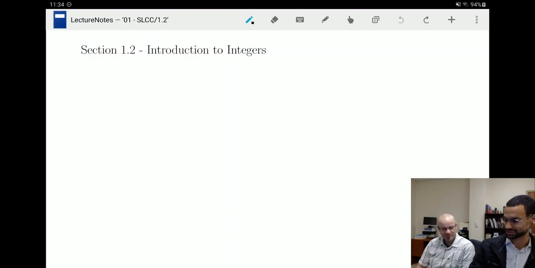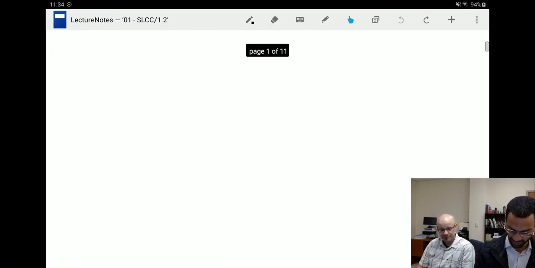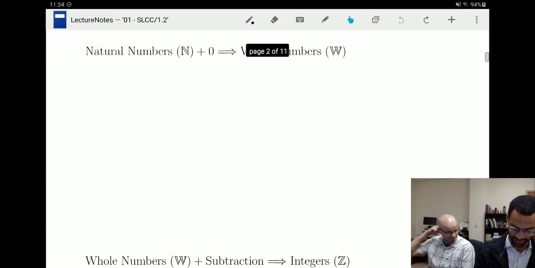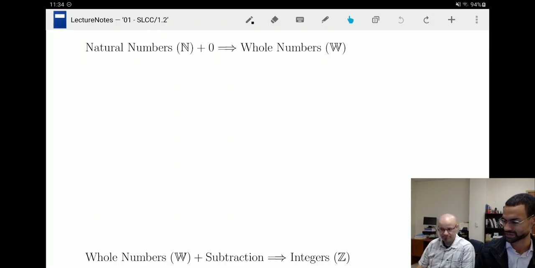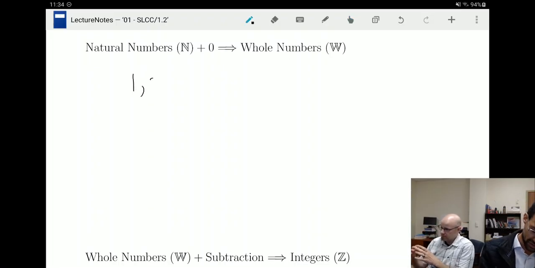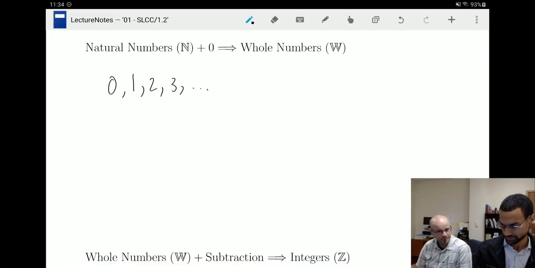Introduction to integers. Okay. So we did whole numbers last time, right? We were just playing around with whole numbers, which is built on natural numbers. Natural numbers: one, two, three, four, five. You throw in the zero, don't forget the zero, and you get the whole numbers. So whole numbers is its own thing.